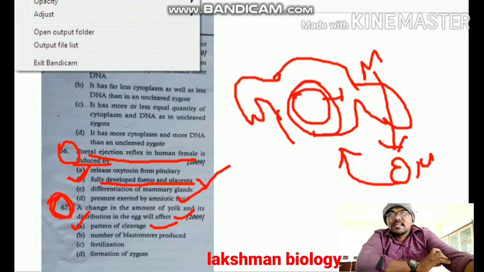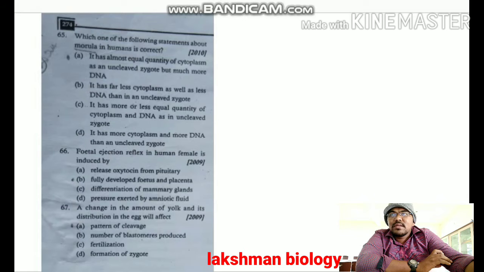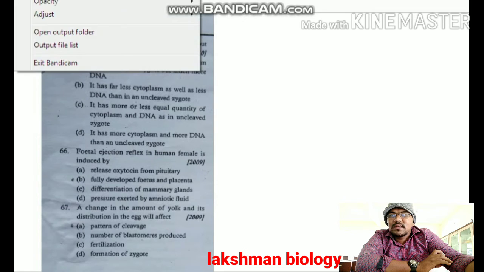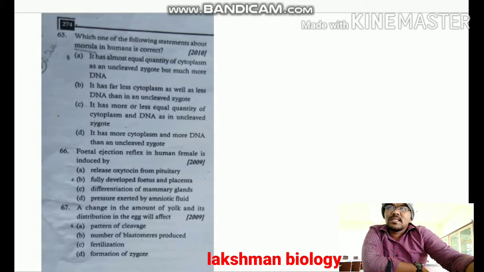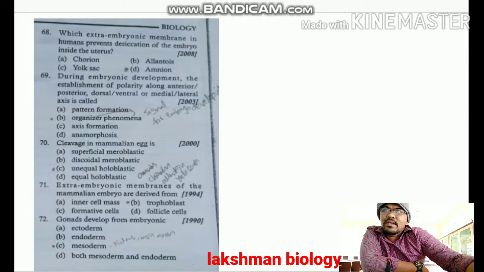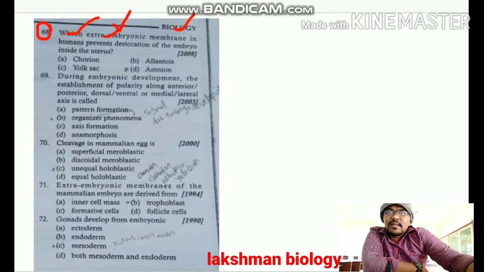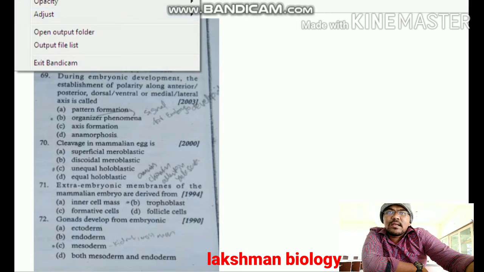After question number 67, we have to discuss question number 68. They have asked which extra embryonic membrane in humans prevents desiccation of the embryo inside the uterus.